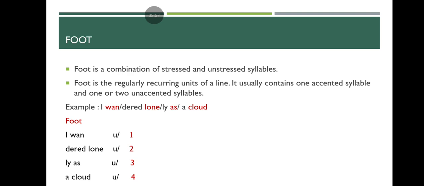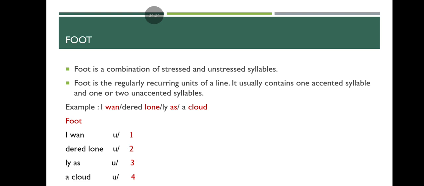Now let us understand what is foot. Foot is a combination of stressed and unstressed syllables. Foot is a regularly recurring unit of a line. It usually contains one accented syllable and one or two unaccented syllables. For example, if you take this line, I wandered lonely as a cloud.